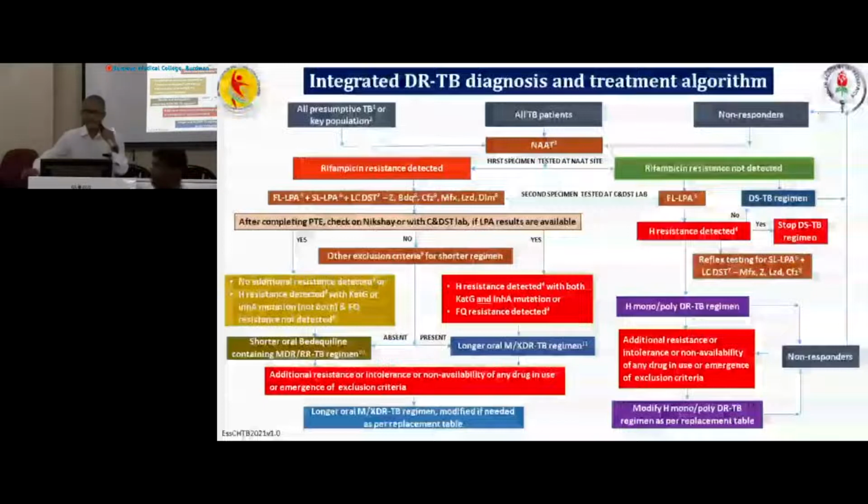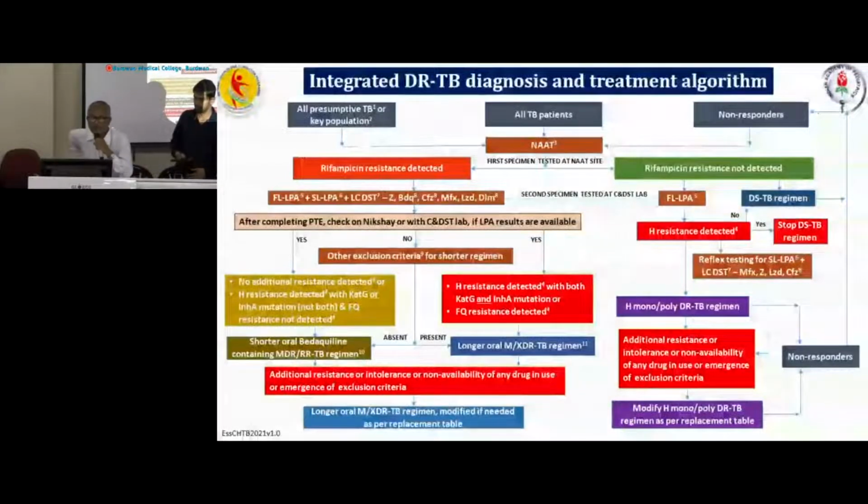And in this NAT testing, we can get rifampicin resistant or rifampicin sensitive. And the first specimen is to be tested at the NAT site, as I have already mentioned. So if we get rifampicin resistance, then we will do further tests to see the situation of other drugs.